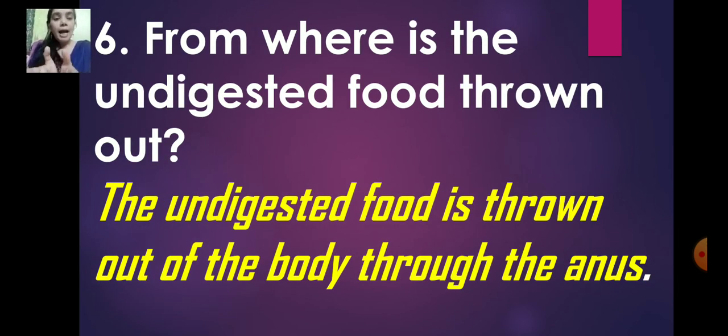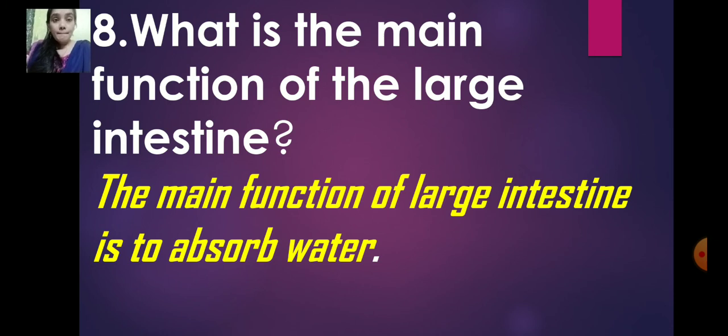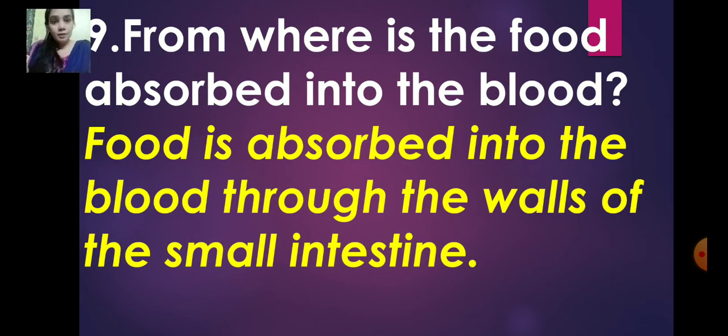From where is the undigested food thrown out? So the undigested food is thrown out of the body through the anus. What is the main function of the large intestine? So the large intestine's main function is to absorb the water from the undigested food, right? From where is the food absorbed into the blood? Again the same question. So the food is absorbed into the blood through the walls of the small intestine.